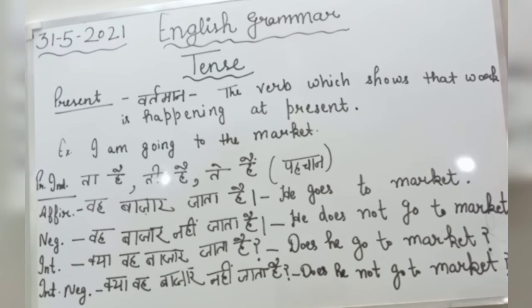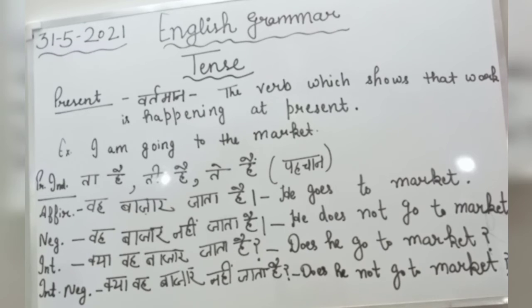So according to the subject we will place here does, because in the present indefinite tense we can use two helping verbs do or does to form negative or interrogative sentences, and on the basis of subject we will place here does. He does not go to market.